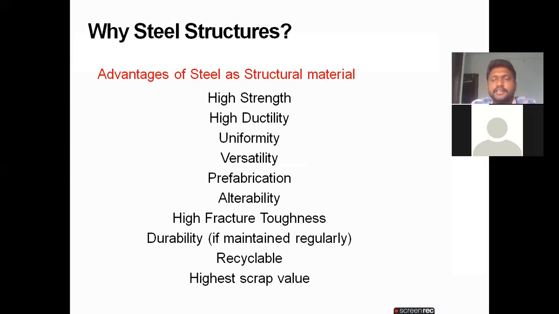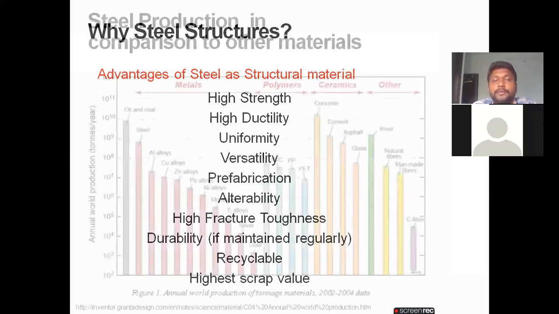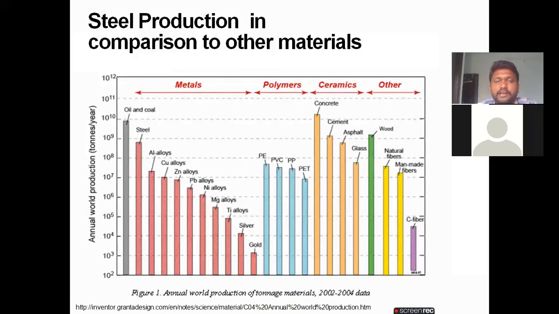These are the advantages of the steel. I already explained, we discussed. There is high strength, high ductility, uniformity, versatility, prefabrication, alterability, high fracture toughness, and durability. It is recyclable and also has the highest scrap value. And this is the steel production in comparison with the other materials. If you see the first one, oil and coal is the highest. The next part is steel only.